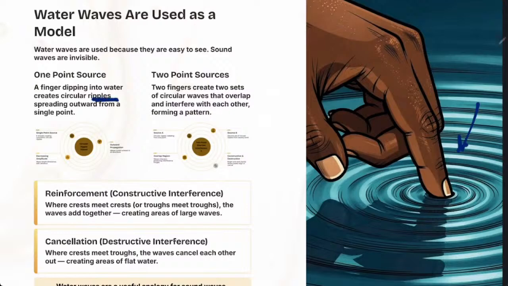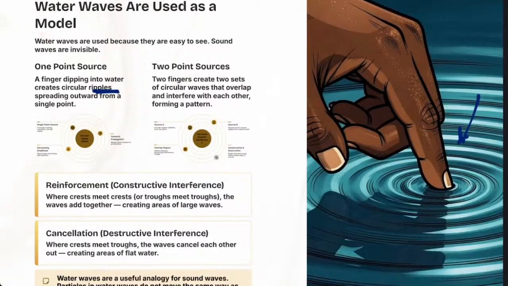Now, if you dip two fingers close to each other, then these ripples are going to overlap and make a new pattern. That is what we call interference. If waves are not meeting, don't talk about interference. It is going to happen when waves are meeting.